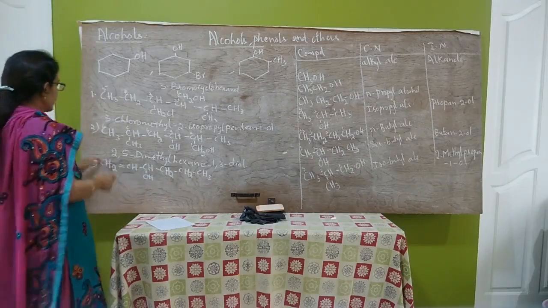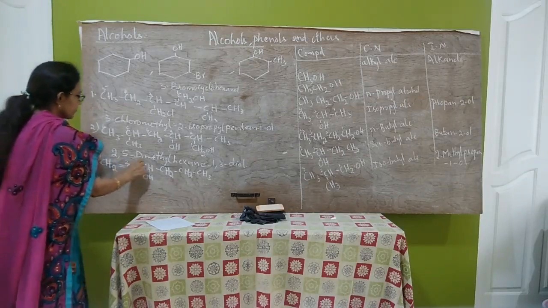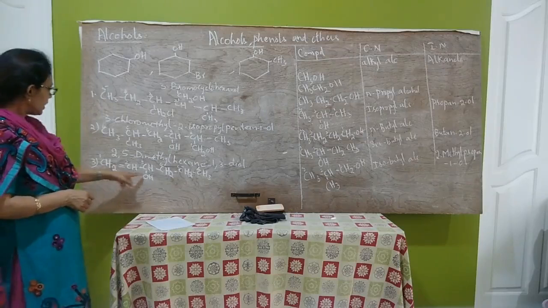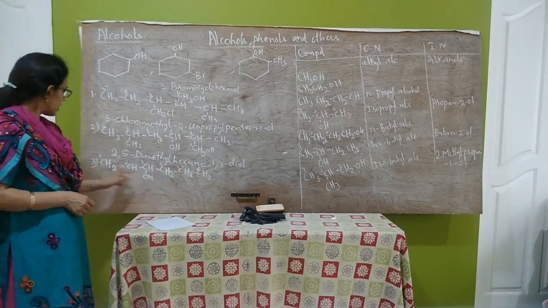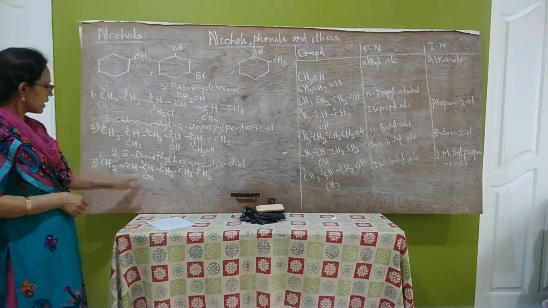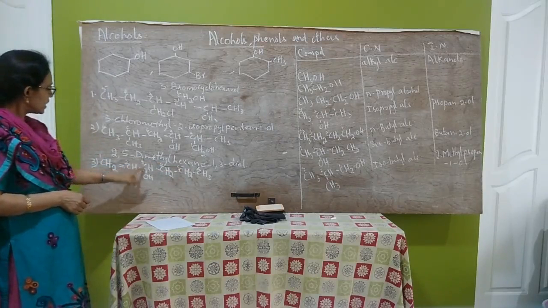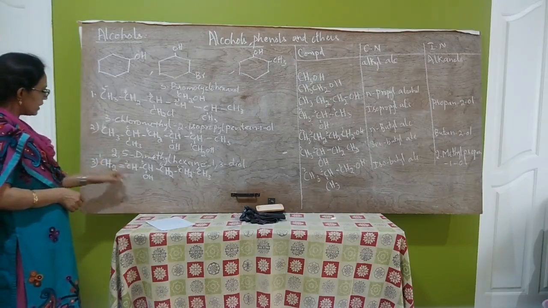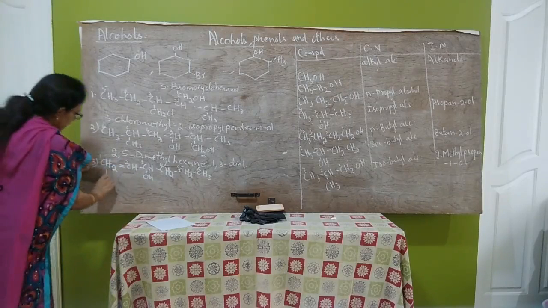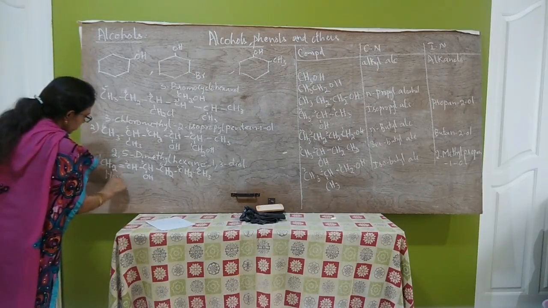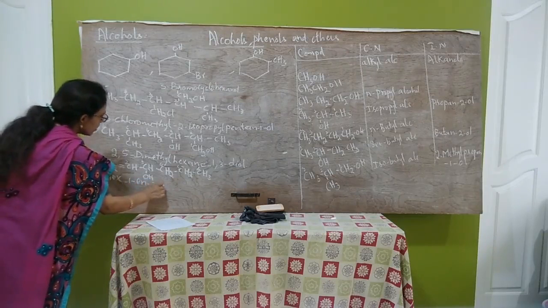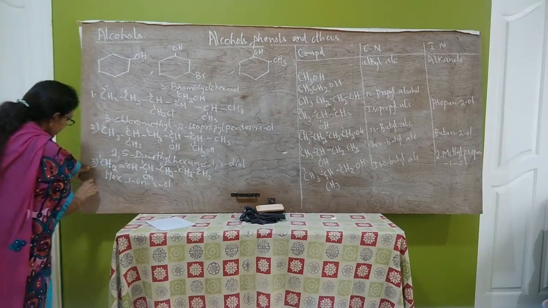So we have to number from the left side. So the name of this is hex. No substituent groups are there. So hex-1-ene-3-ol. The IUPAC name of this compound is hex-1-ene-3-ol.